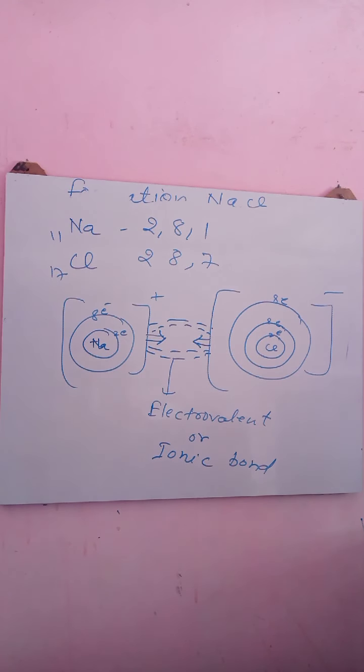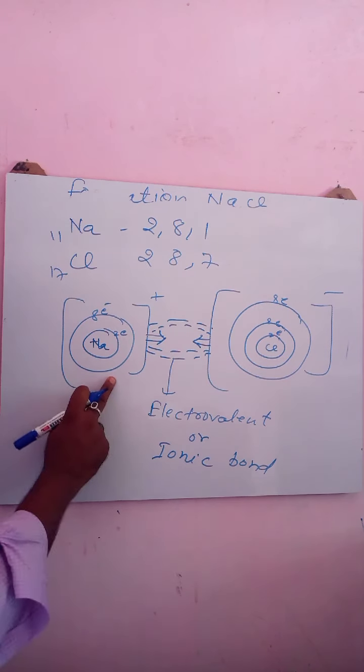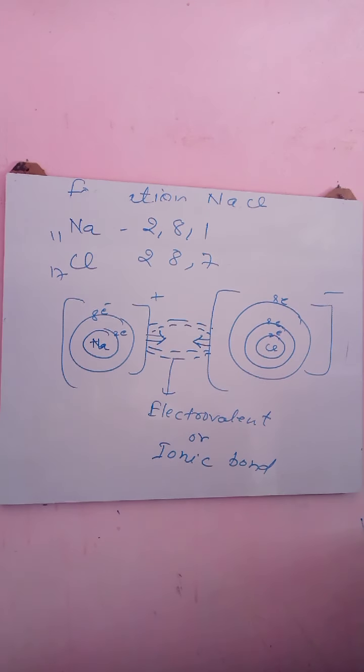Right? So whatever force of attraction acting between the sodium plus and the chloride ion is referred to as electrovalent or ionic bond. I hope you people understood how ionic bonds are formed. I have given the example of sodium chloride.